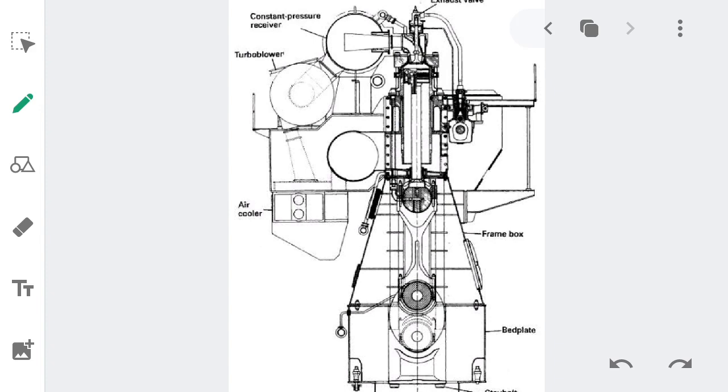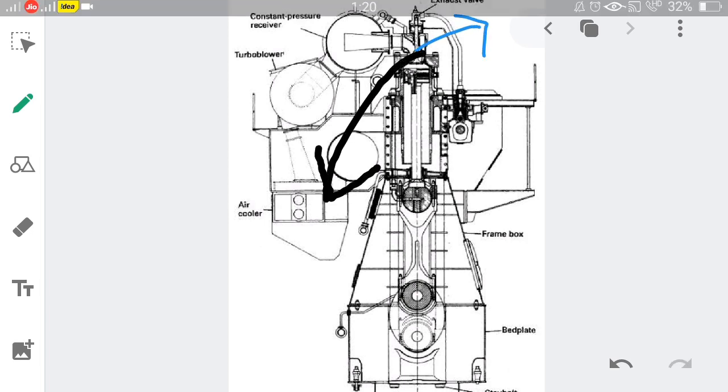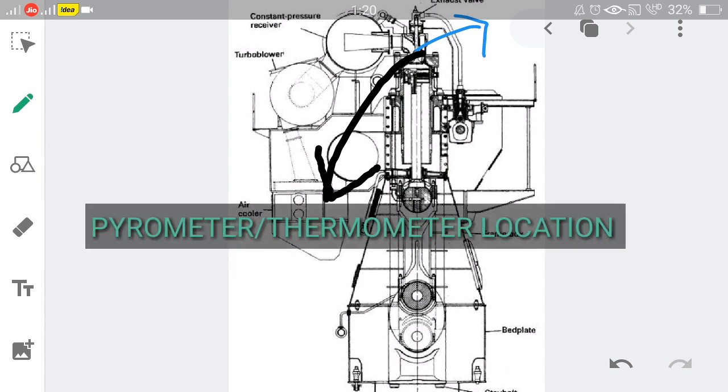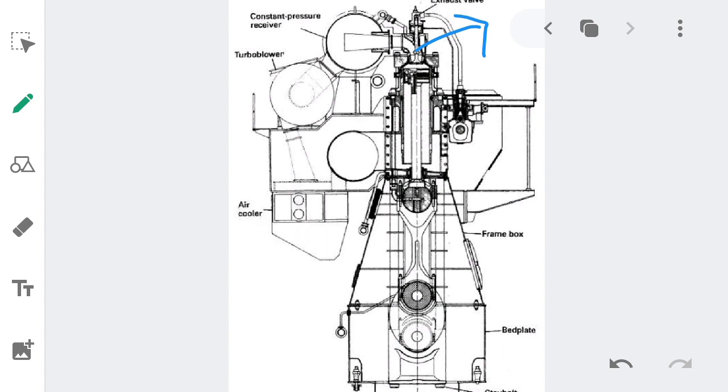The exhaust gas will be escaping out of the combustion chamber at a high velocity, and there will be one thermometer or pyrometer located at the outlet of the exhaust valve, and this particular pyrometer or thermometer won't be able to accurately measure the temperature of the exhaust gas, as the exhaust gas is moving out of the combustion chamber upon opening of the exhaust valve at a high velocity, and the high velocity is aided by the scavenge air also. This scavenge air is kicking out the exhaust gas out of the combustion chamber at a high velocity.